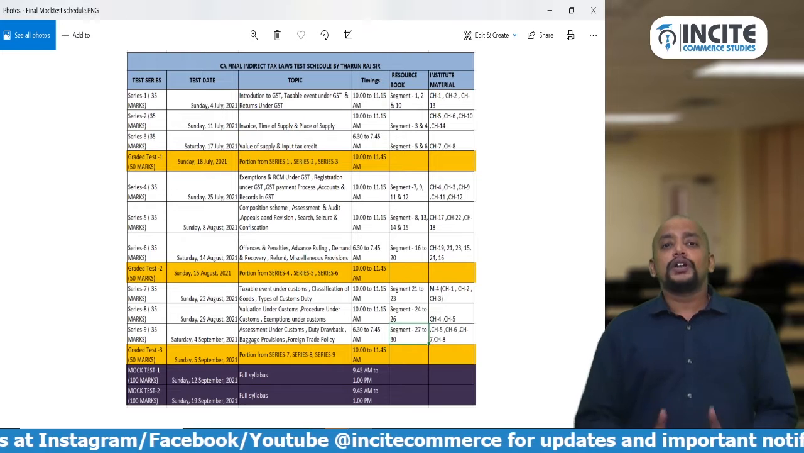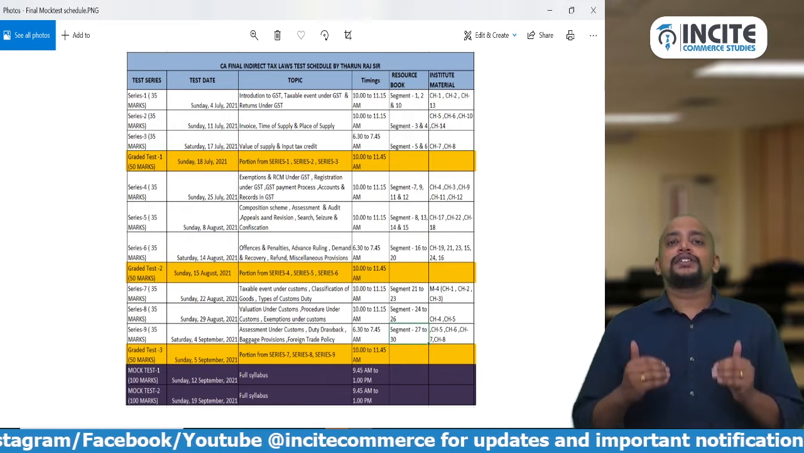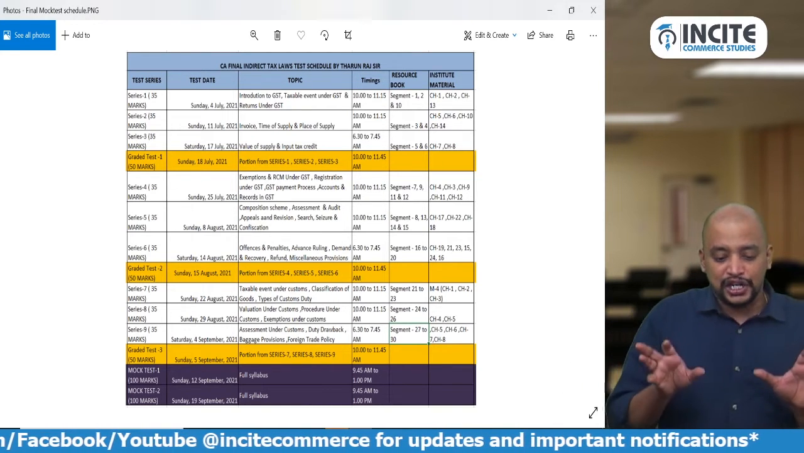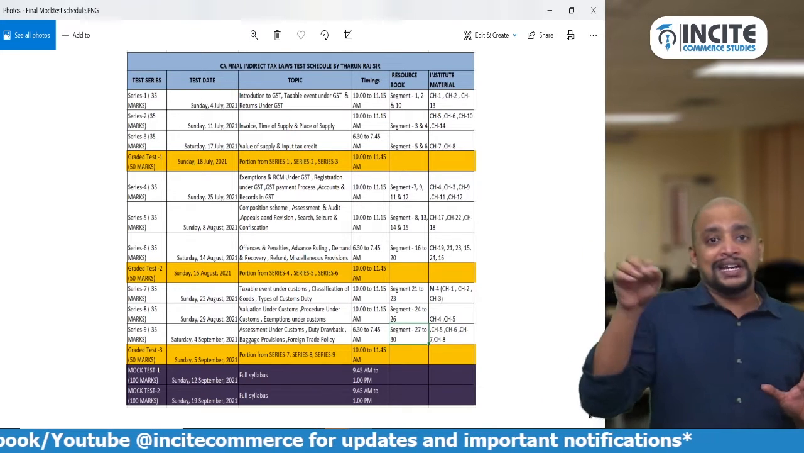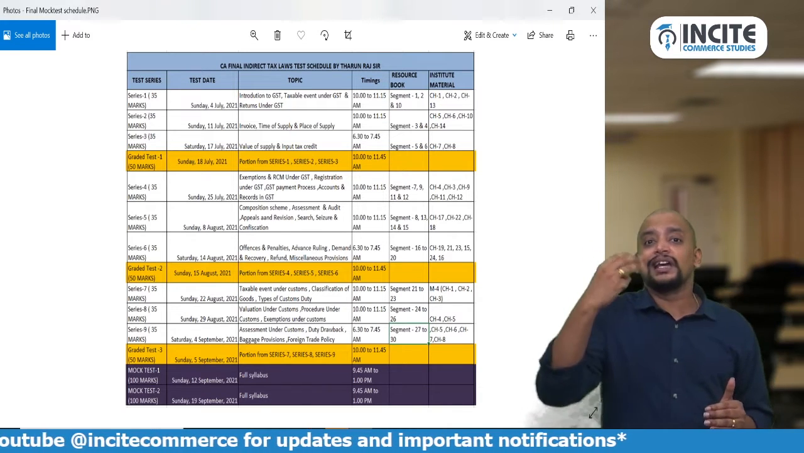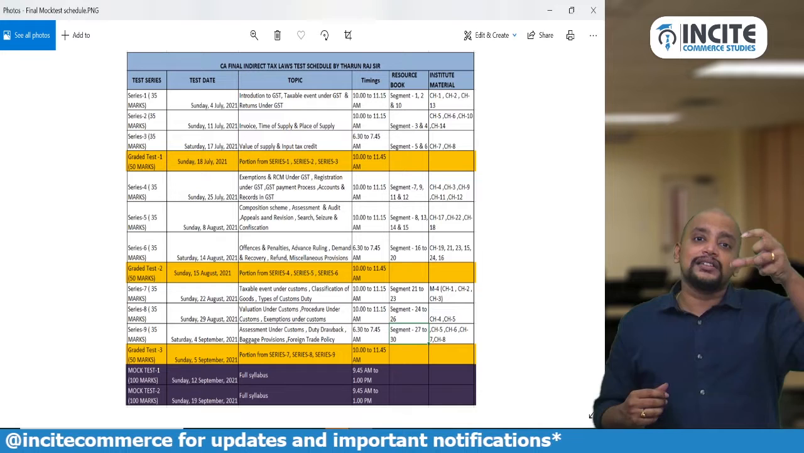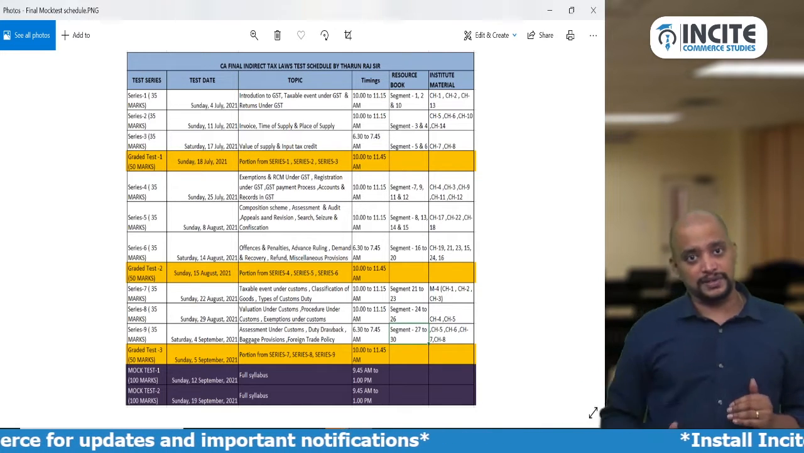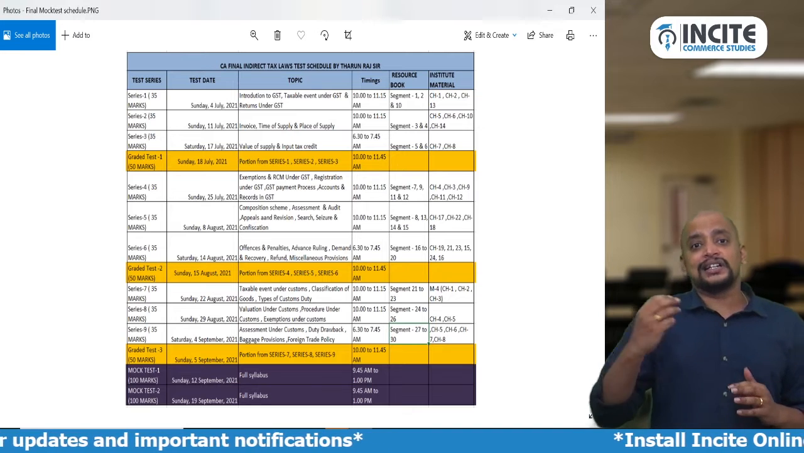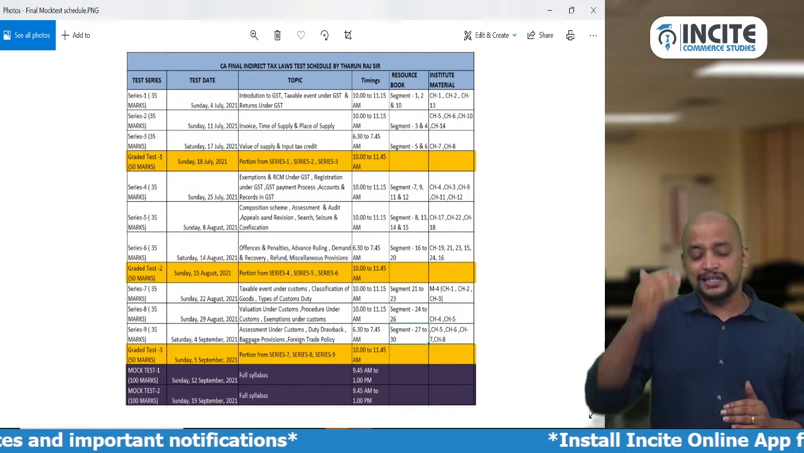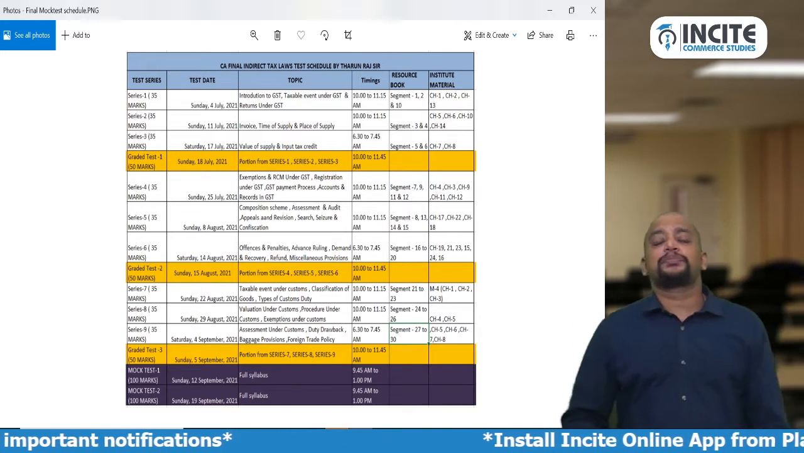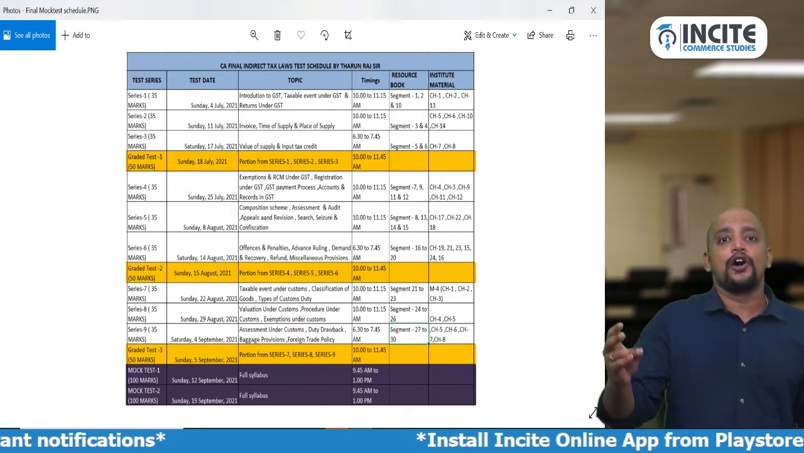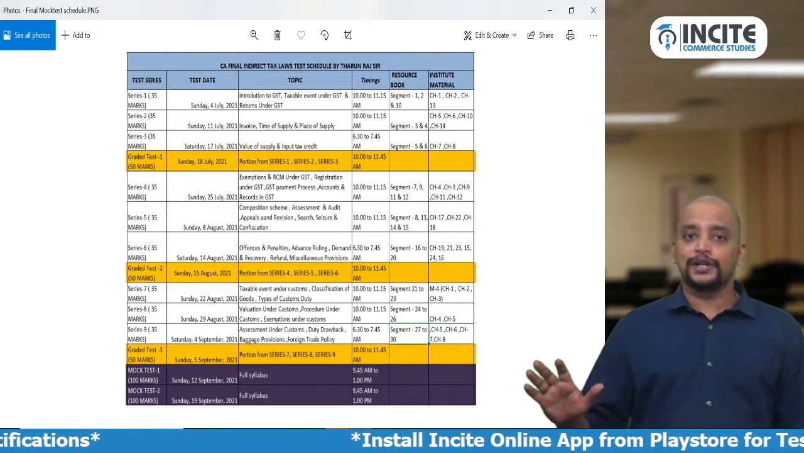And what you need to do: once you enroll for the test, this is the schedule, and totally there are 9 chapter-wise tests and 3 graded tests. The first 3 tests cumulative is made as 1 graded test, and the next 3 tests cumulative is made as another graded test. Like that, by 5th September we are going to complete. So July, August, 2 months we are going to complete.